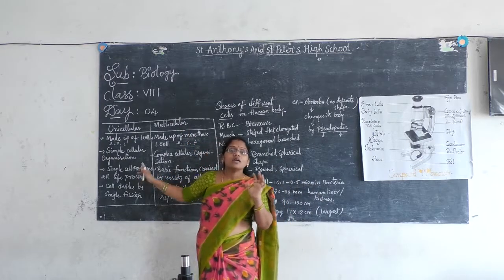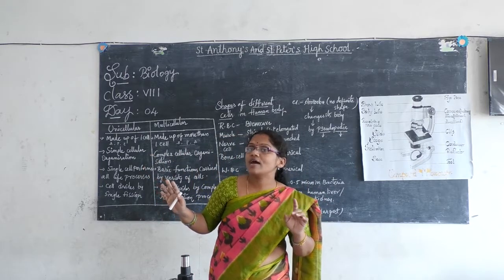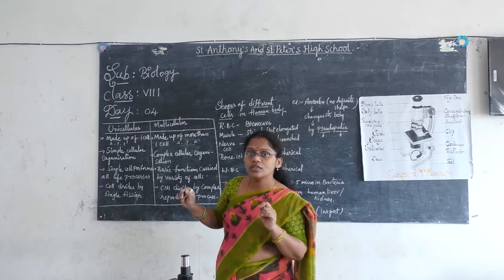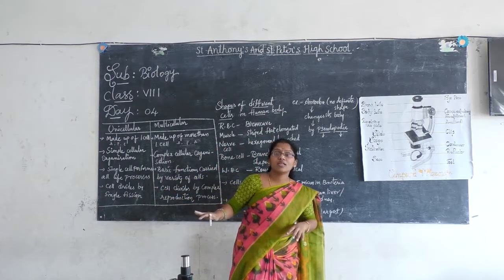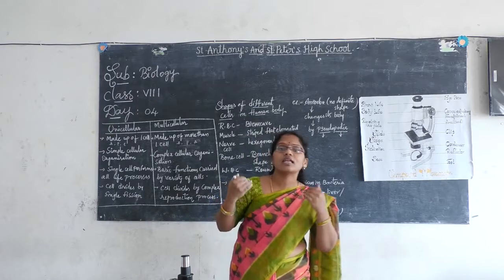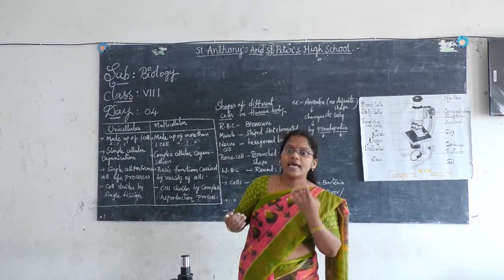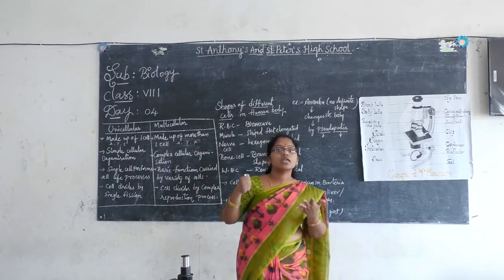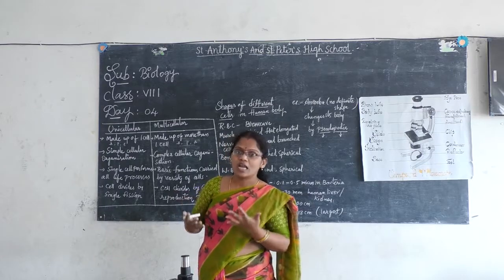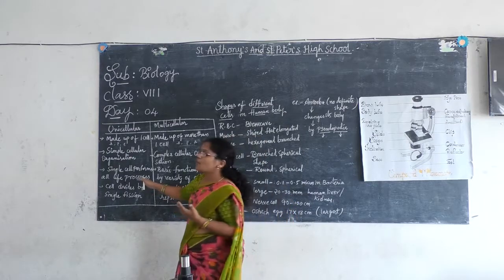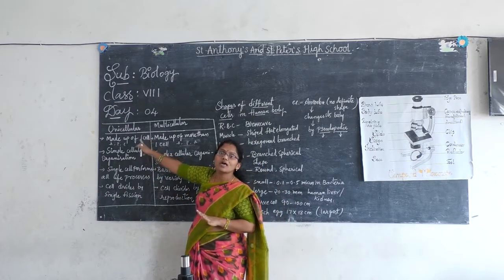Right? Here, single cell performs all the functions. Already we have discussed this point in session 3, right? Single cell performs all life processes. What is meant by life process? What are the life processes? Nutrition, respiration, transportation, excretion, reproduction, growth, locomotion. These all will come under the life processes. So to perform all these life processes, only one cell is required here in unicellular organisms.